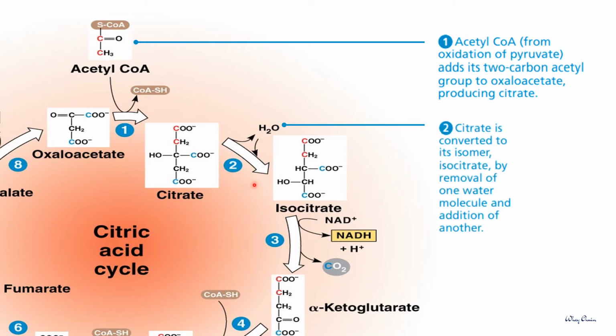Isomerization occurs during step 2, where one citrate will undergo removal of one water molecule, followed by addition of another water molecule to form its isomer, which is isocitrate, also a 6-carbon compound.